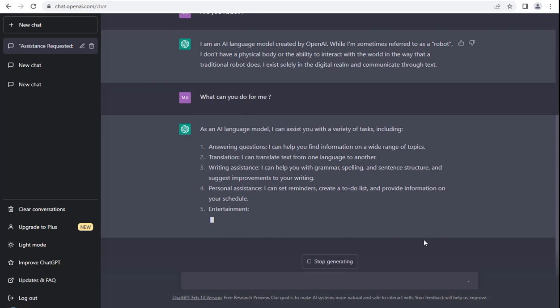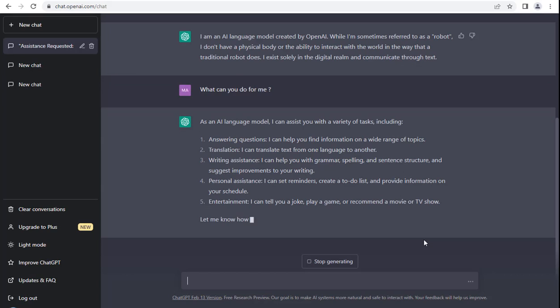And it can be your personal assistant to set reminders. It will create a to-do list for you and provide information on your schedule, and it can entertain you by telling you a joke. It can play a game with you, and also it will recommend you a movie or TV show, and you can find any URL or any kinds of address very easily.